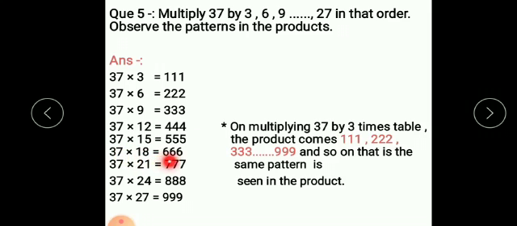37 multiplied by 18 is 666, 37 multiplied by 21 is 777, 37 multiplied by 24 is 888, and 37 multiplied by 27 is 999. So children, here see table of 3 is given: 3, 6, 9, 12, 15, 18, 21, 24, 27. Okay, so what is the pattern? On multiplying 37 by 3 times table, the product comes 111, 222, 333 and 999 and so on. That is, the same pattern is seen in the product.